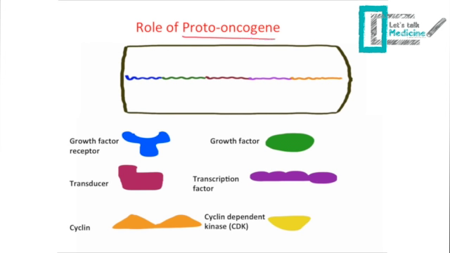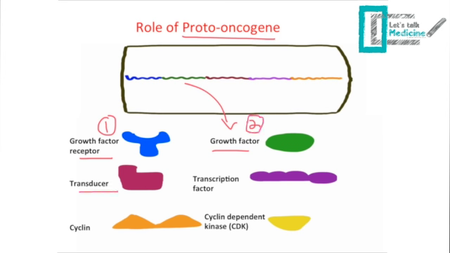Proto-oncogenes are a group of genes that promote cell growth. Every type of these genes will express itself into a different type of protein. The first gene will give us a growth factor receptor, and the other one will give us the growth factor itself.